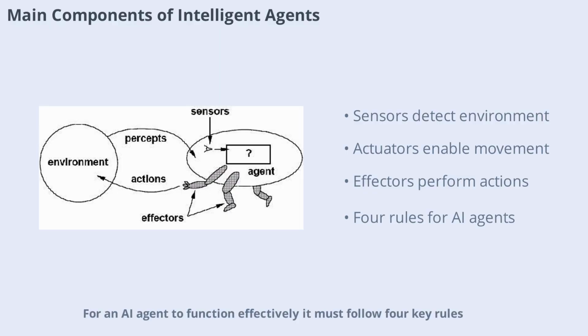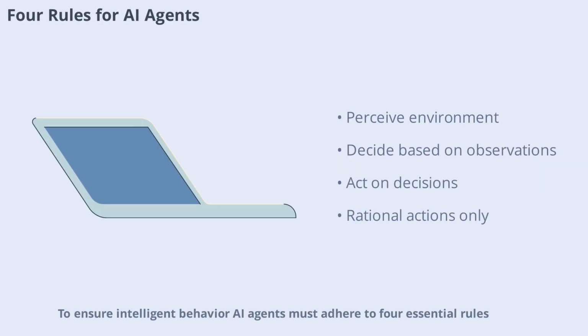For an AI agent to function effectively, it must follow four key rules: perceive its environment, use observations to make decisions, ensure each decision leads to an action, and always act rationally to achieve the best outcome. To ensure intelligent behavior, AI agents must adhere to four essential rules. First, they need the ability to perceive their environment accurately. Second, these observations must inform their decision-making process. Third, every decision should result in a concrete action. Finally, the action taken must be rational, always aiming for the best possible outcome. These rules form the backbone of how agents operate, ensuring that their actions are purposeful and aligned with their objective. By following these principles, agents can adapt and respond effectively to changing environments.